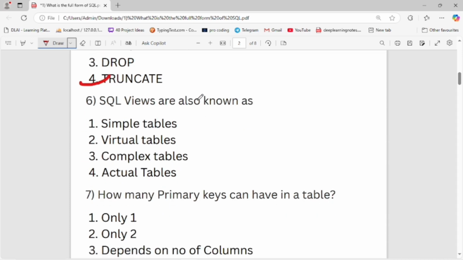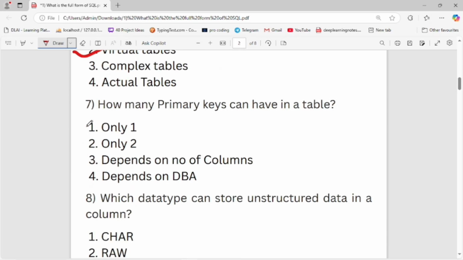SQL views are also known as virtual tables. The second option is the right option. Now let's move to the next question.